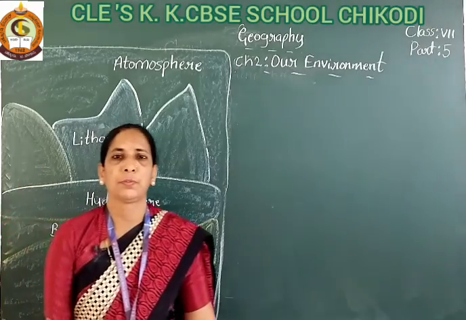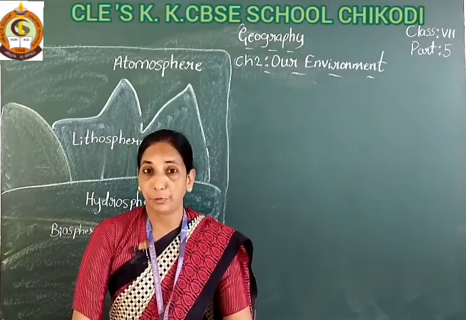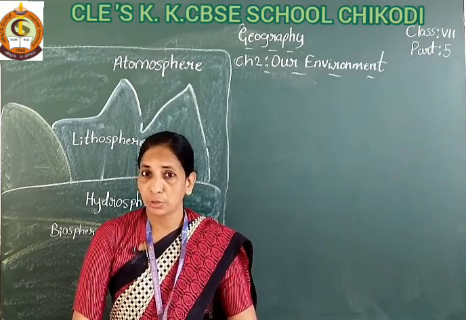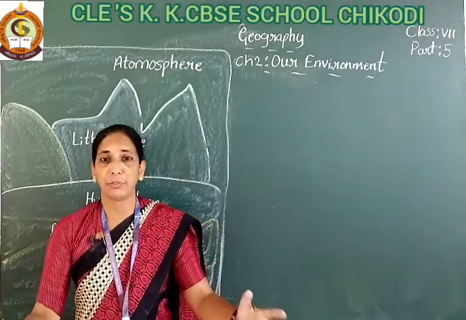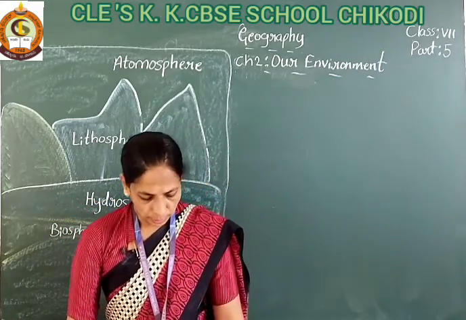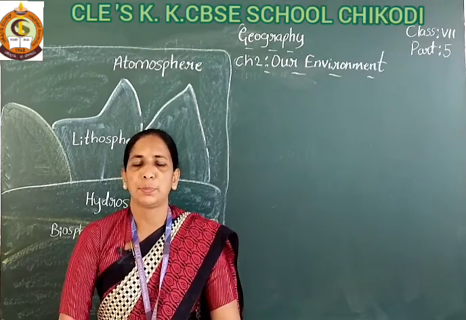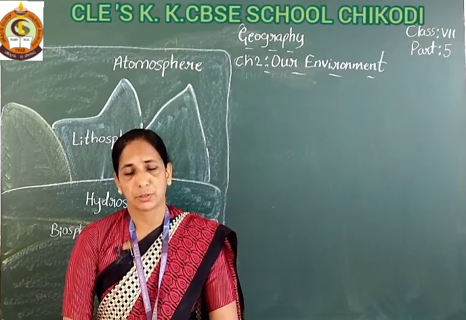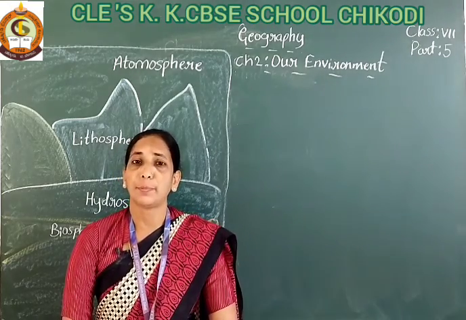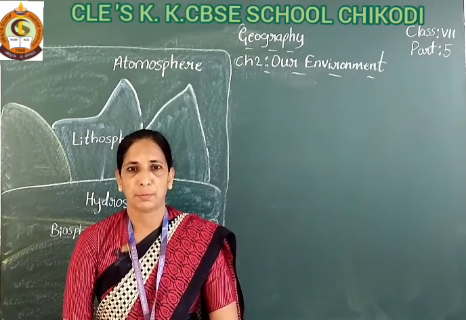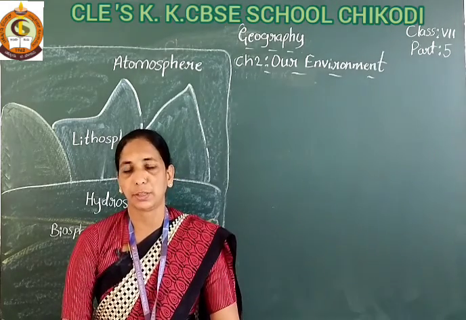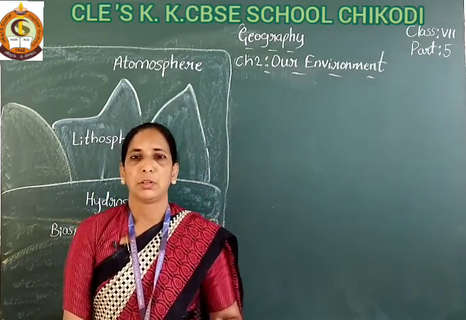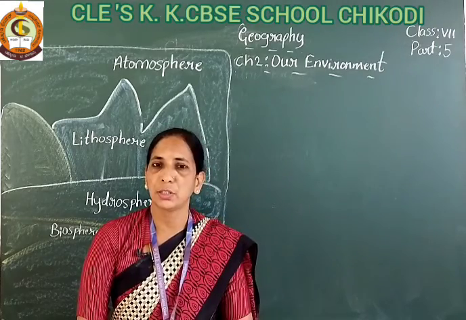In the previous part, you learnt about the environment. What is the environment? The environment is made up of our surroundings where we live. In this environment, biotic and abiotic things are present. Biotic means living organisms, living things. Abiotic means non-living things, so it is known as abiotic.